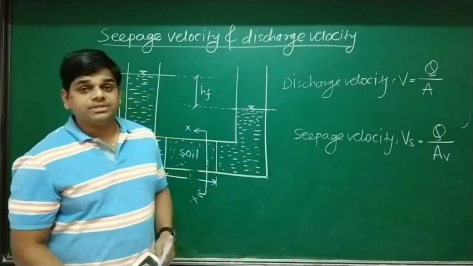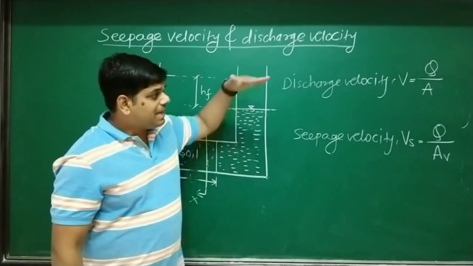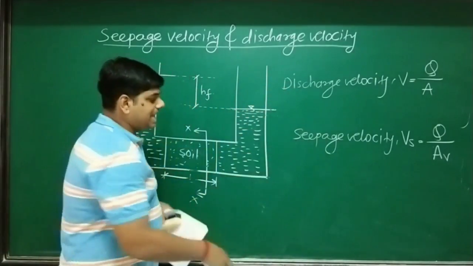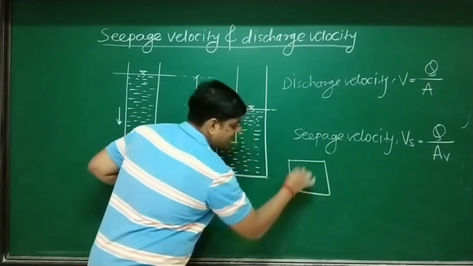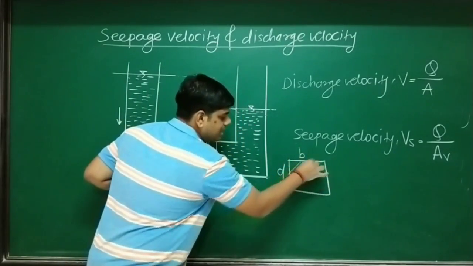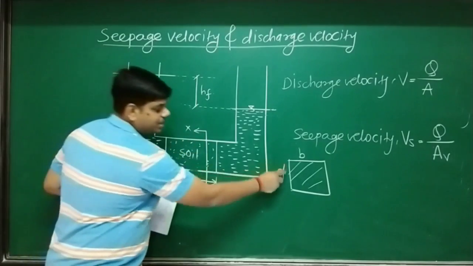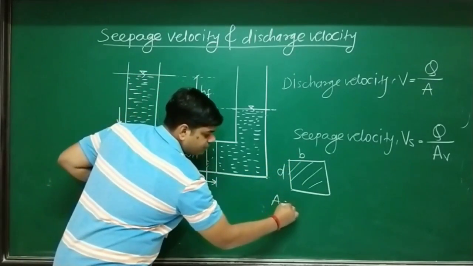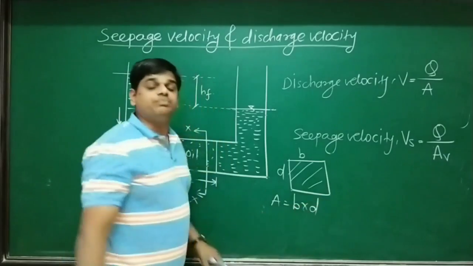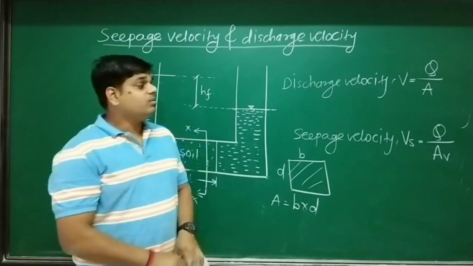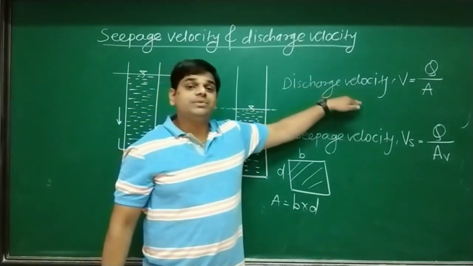Where is the main difference? Whenever we consider area, we take the area of soil mass. What is that? B into D. That area at the cross section XX is B into D. If you take this area as B into D, then the velocity obtained is the discharge velocity.